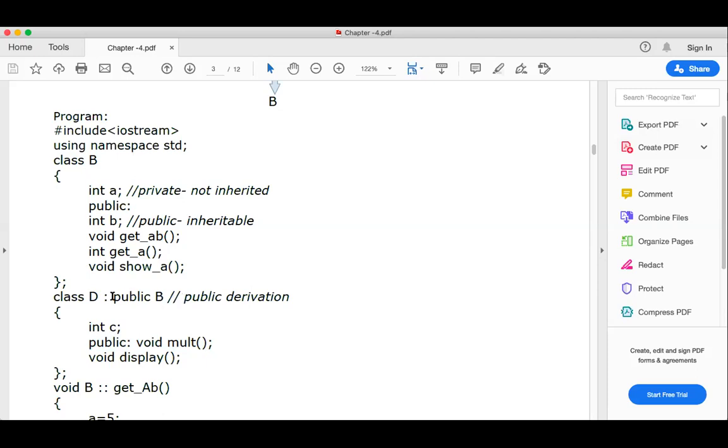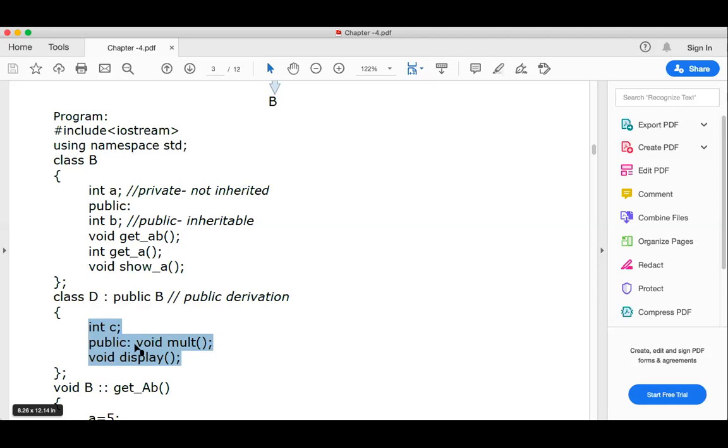And if you are using here private B, then what happened? Private is not inherit, protected is also not inherit, but public is only inherited, but that public you can access within the derived class only. You cannot access outside the class. It means that it become a private member of your derived class only.